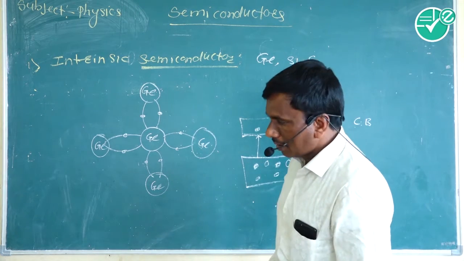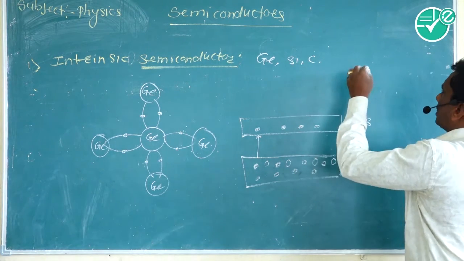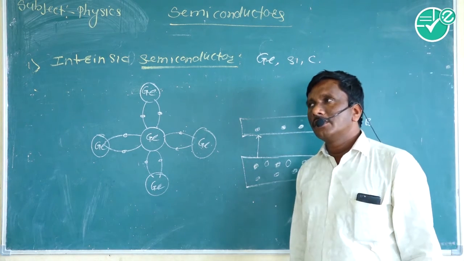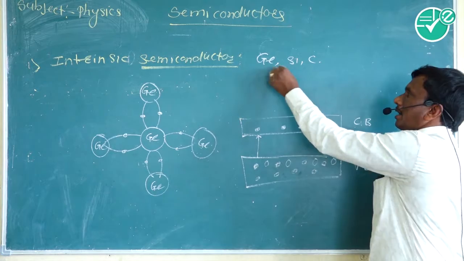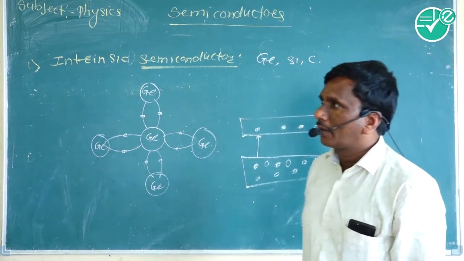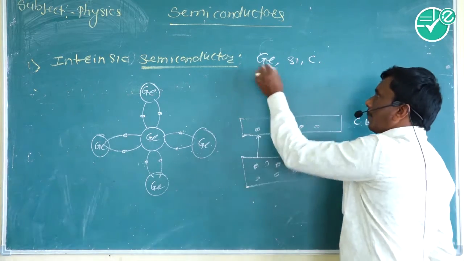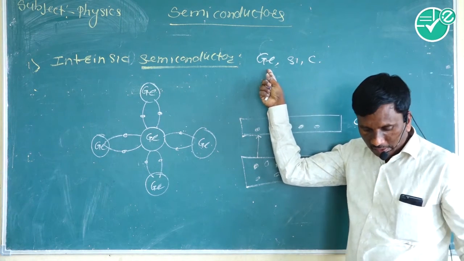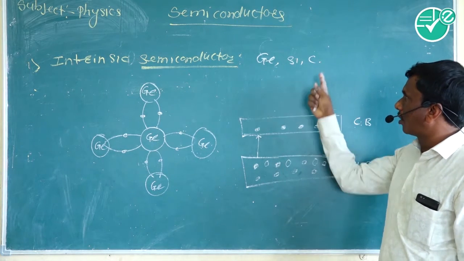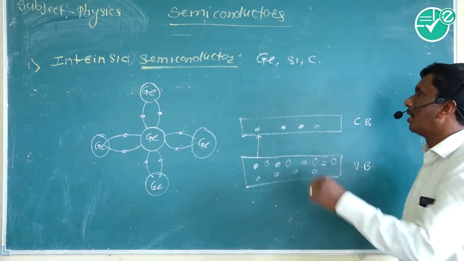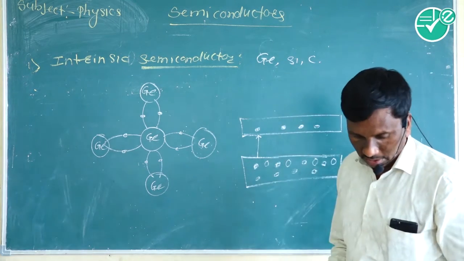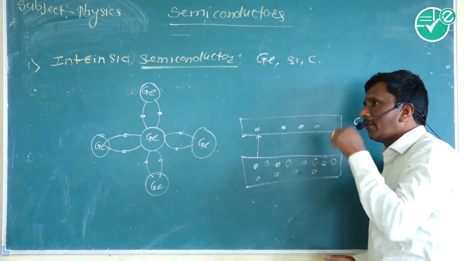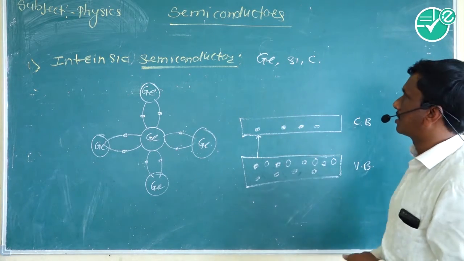In carbon the outermost valence electrons are in the second orbit, in silicon in the third orbit, and in germanium in the fourth orbit. Therefore the outermost electrons in germanium are more weakly bound than in silicon and carbon, while in carbon they are strongly bound to the nucleus.